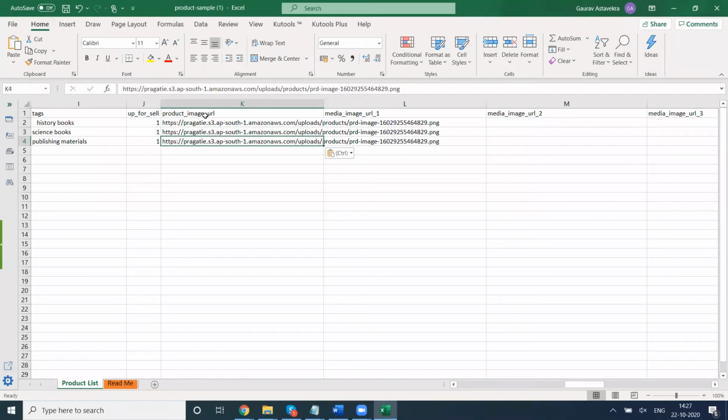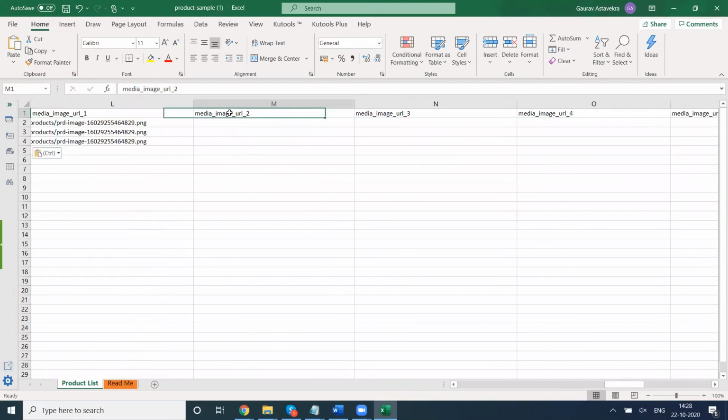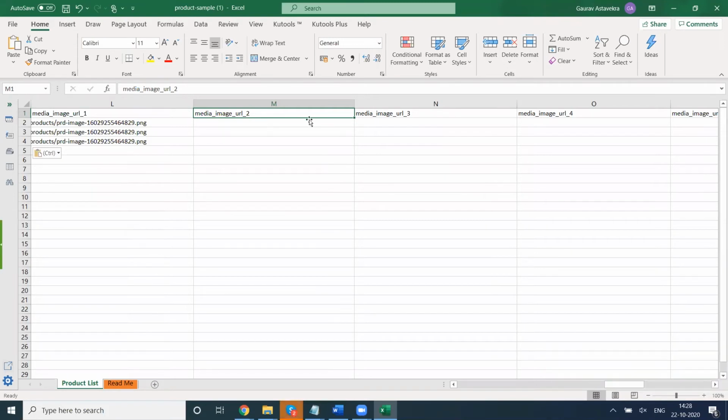So you see there's a column which is called product image URL. That is the main image of your product. And then thereafter there are columns which are media image URL 1, media image URL 2, media image URL 3, up to 5. So you can upload different images other than the main image of your product, and there's a link clicking which the visitors can see how the different images of the product are.